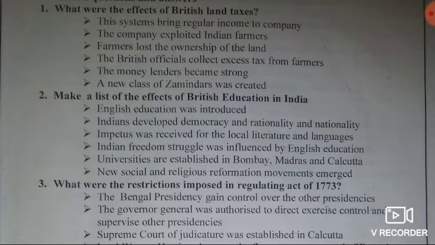Then fourth point, the British officials collected excess taxes from the farmers. And the fifth point, the money lenders became strong. And the last point, a new class of zamindars was created. So these are the major effects of British land tax, isn't it?